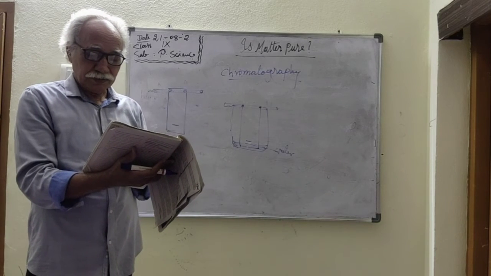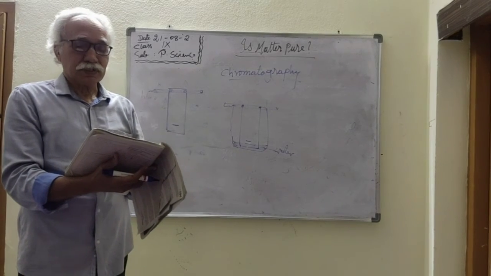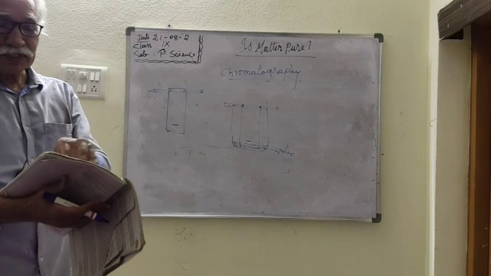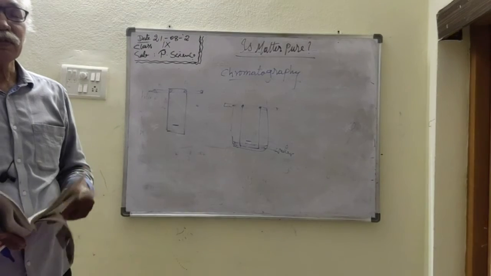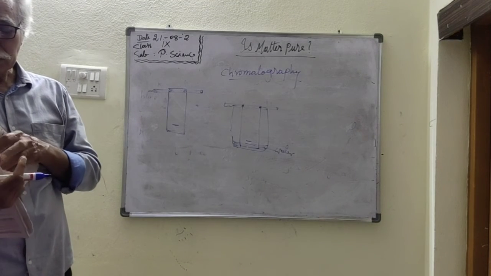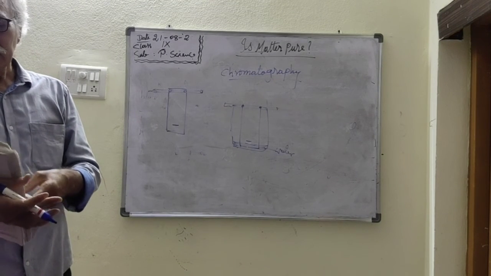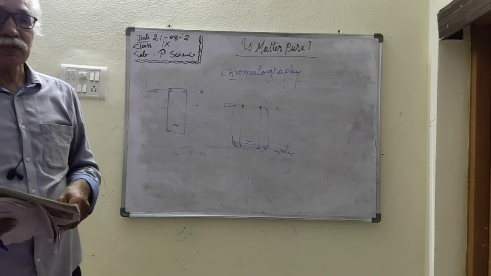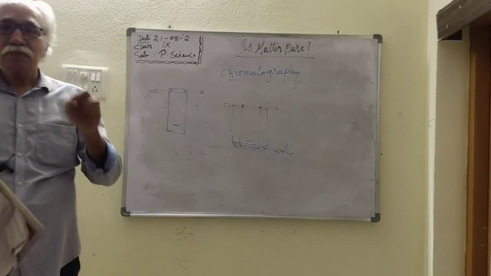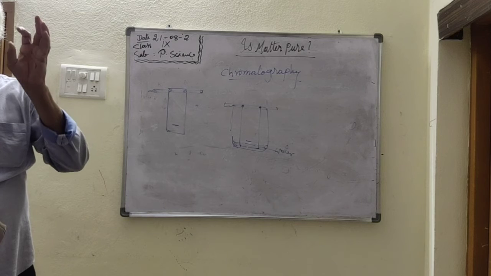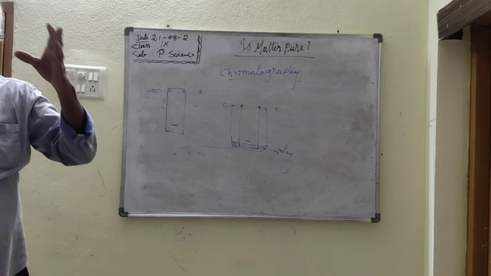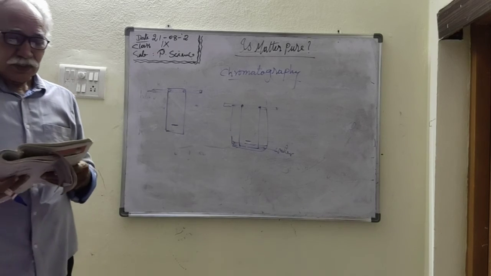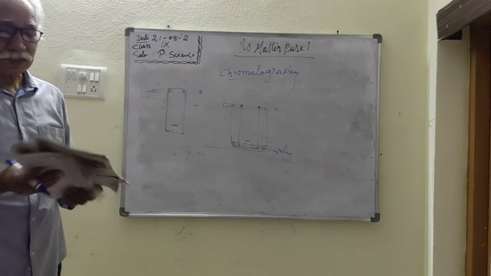Next, separation of immiscible and miscible liquids. Immiscible liquids means that when two liquids are mixed together, the two liquids do not mix homogeneously. They mix heterogeneously. In that mixture, the two liquids are not homogeneously mixed. They are present in different layers as a heterogeneous mixture. It is unstable. So how do you separate these components?